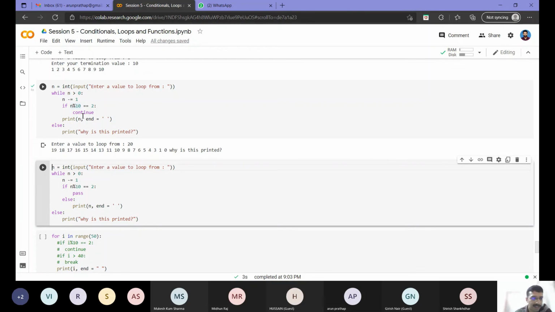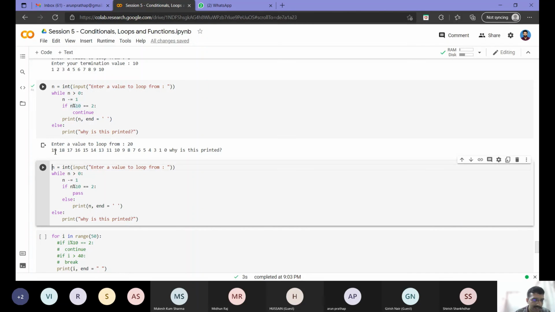Yeah, exactly, Amrut. I have given a condition n modulo 10, that is, I divide it by 10 and check what the remainder is. If that remainder equals 2, I have given a statement continue. Continue means you stop the current iteration of the loop at this point and go back to the while line. Whatever comes after the continue, when this condition turns true, will not get printed. It will directly go to the next iteration.